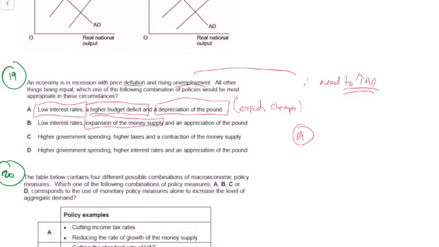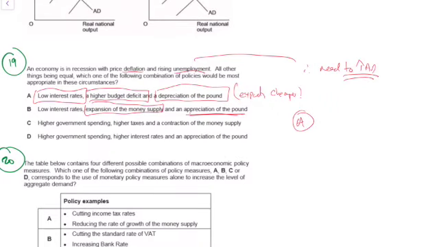What's wrong with B? An appreciation of the pound makes UK goods uncompetitive. On C, higher taxes, you don't want that. And on D, we don't want higher interest rates. Therefore that leaves us with A.